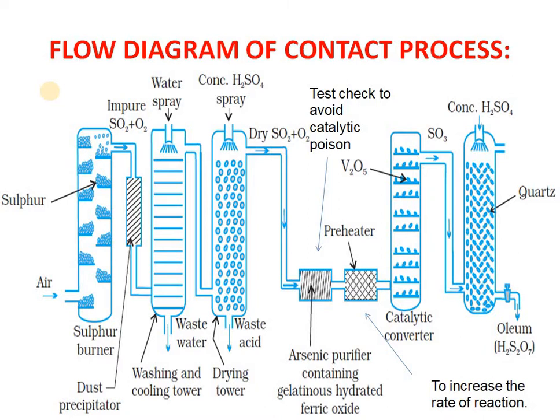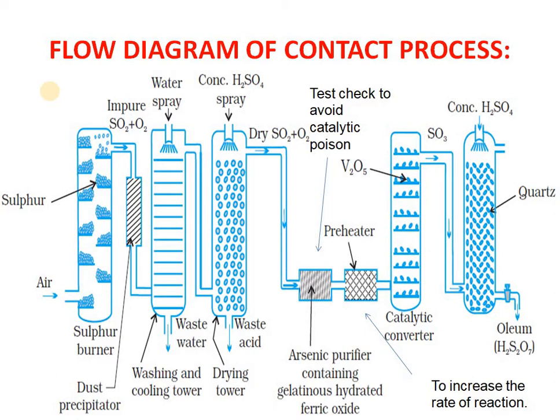When this gas is passed, the iron hydroxide will react with arsenic, and the arsenic will be retained, if it is there at all, even in very minute quantity. So now we have a gas which is free from any poison or any impurities of arsenic or antimony. It is free from moisture and free from dust, and that gas will go to the catalytic chamber, or catalytic converter.